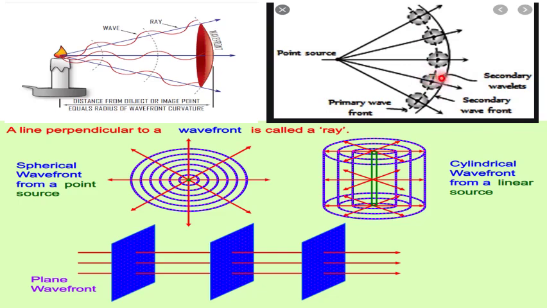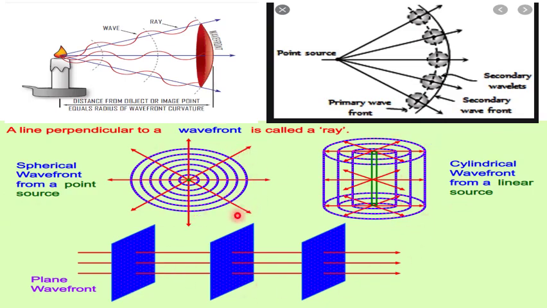Now if we draw a tangent which touches all these new secondary wavelets, then it gives us a new wavefront. And when we draw a perpendicular to it, we get the direction of propagation of the wave. Now there are three main types of wavefront: spherical wavefront, cylindrical wavefront, and plane wavefront.